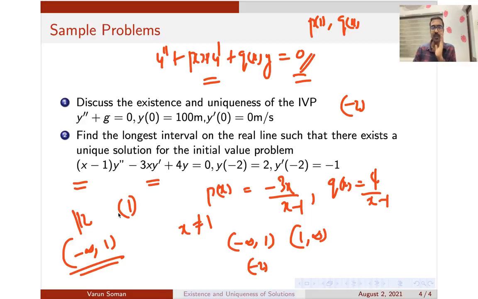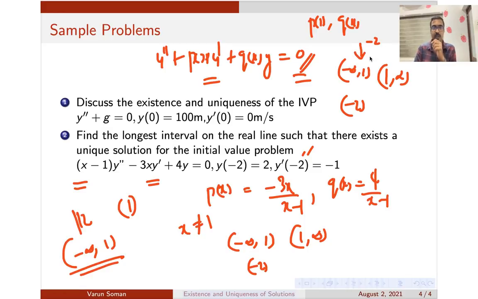Okay, it's a very straightforward thing. You are just looking at the points where p of x and q of x are continuous. Here they are continuous except x equal to 1. So we will look at the interval which does not contain 1. There are two intervals: one is minus infinity to 1, another one is 1 to infinity, and also your initial point is minus 2. So it should lie in that interval. So only this interval is possible here, which is the longest one.